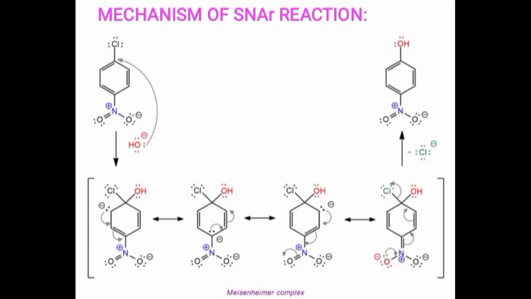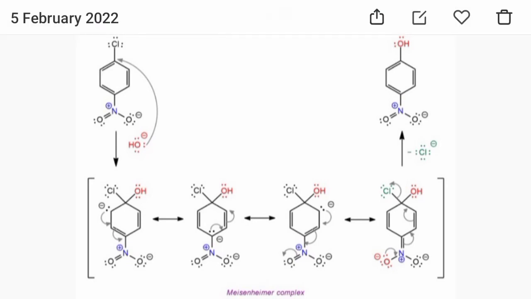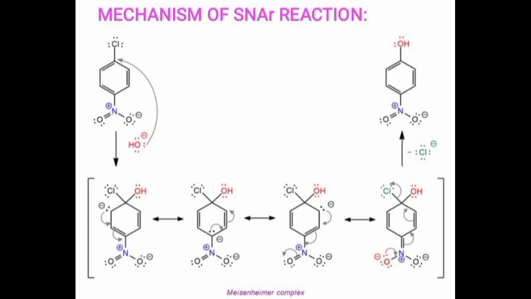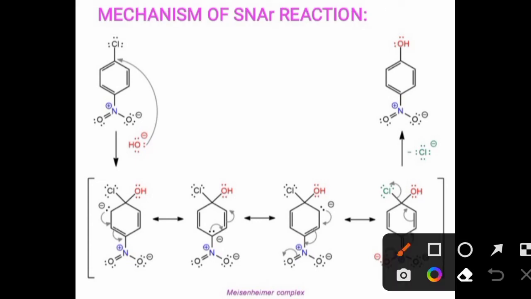In the mechanism of the SNAr reaction, you can see that an aromatic compound is written here. This is the halogen containing a pair of electrons, and this is the electron withdrawing group NO2.